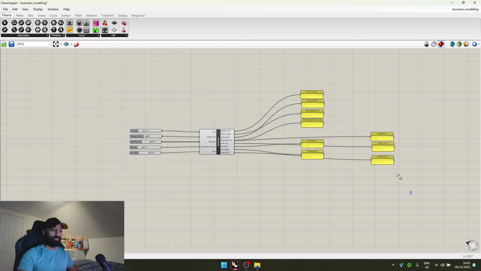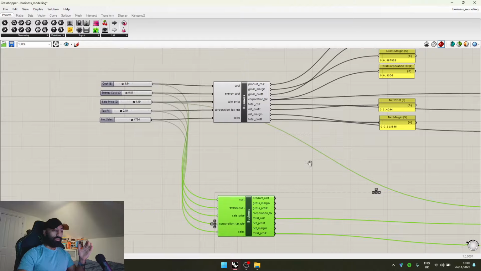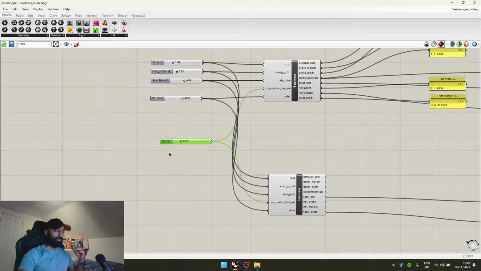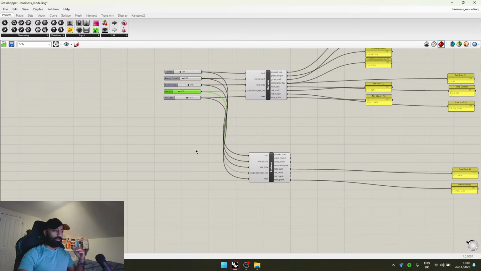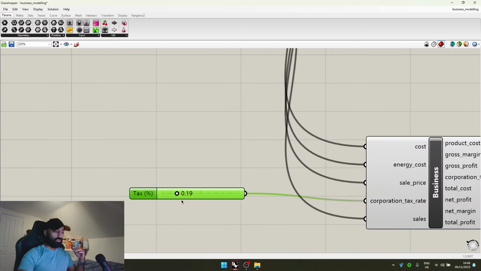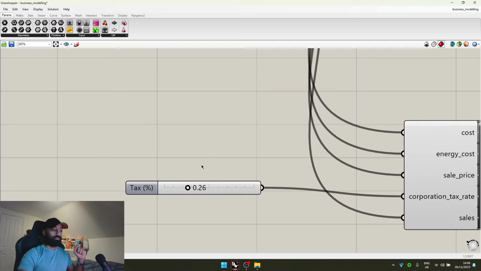Now the government comes along and says, you know what, we want to raise corporation tax, and we want to raise it to 26%. By the way, I know I've put percentage here, but I've left it in decimal, so 0.26 in this scenario is 26%.